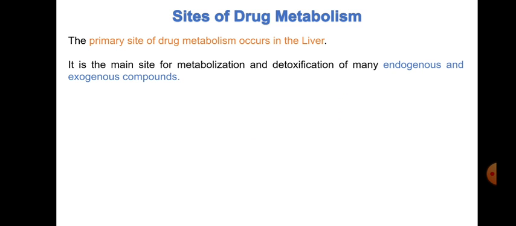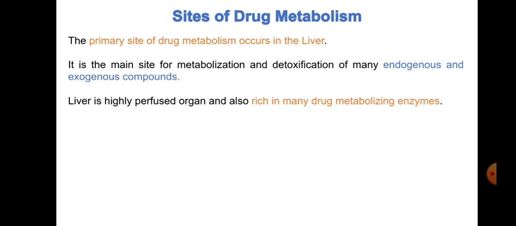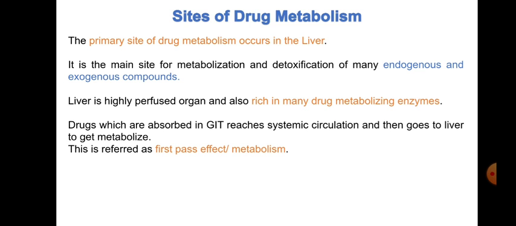Okay, so what are the different sites of drug metabolism? As I told you, the primary site for drug metabolism is the liver. That's why people who are suffering from liver diseases have a problem of toxicity and a problem of drug metabolism, and we need to consider those things in liver patients. It is the main site for metabolization and detoxification of many endogenous and exogenous compounds. The liver is the main site because it is a highly perfused organ, and it is also rich in many drug metabolizing enzymes. That is the reason this is the primary site for metabolizing drugs.